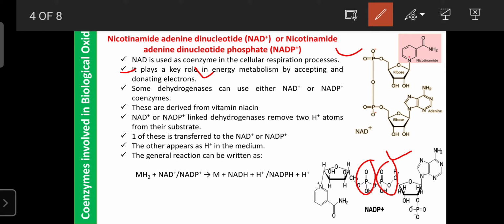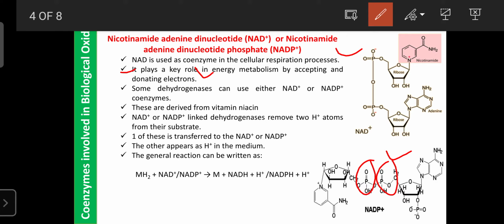So when NAD or NADP accept the electrons, they play an important role in the production of energy when they enter the electron transport chain reactions.